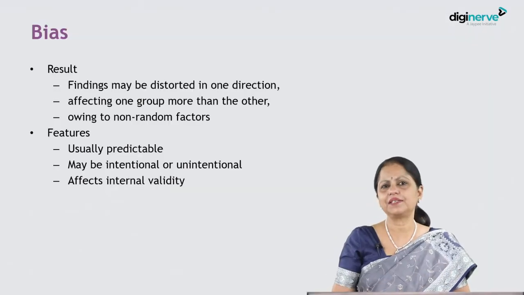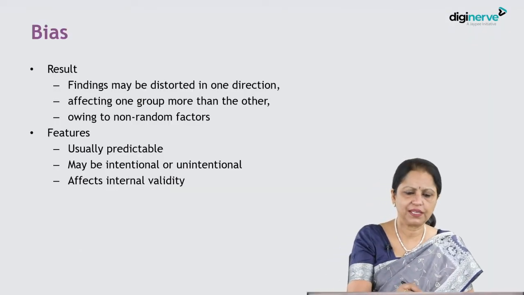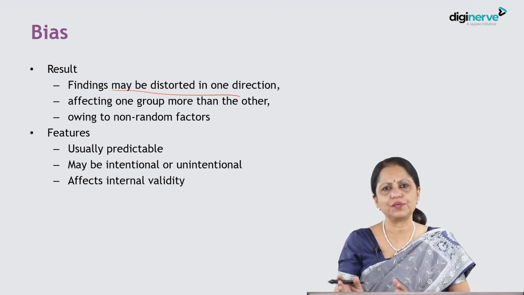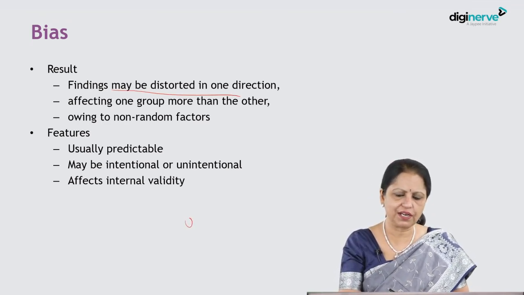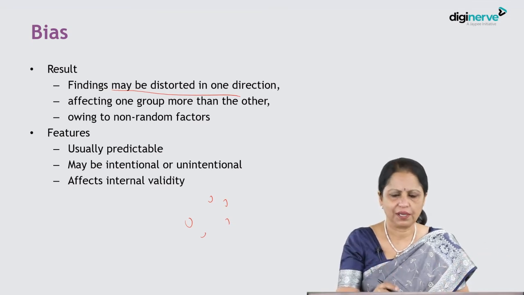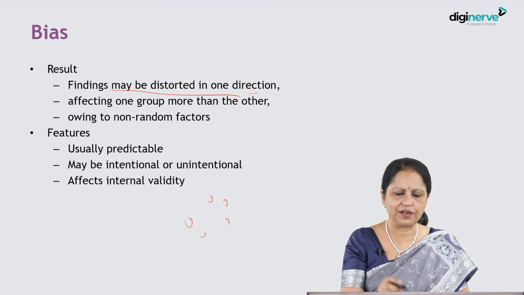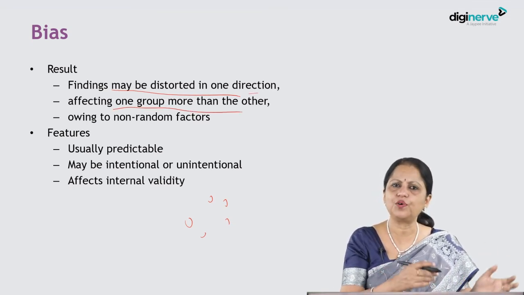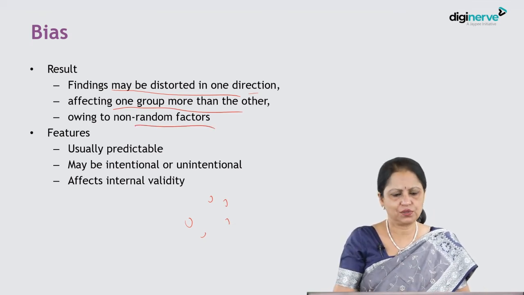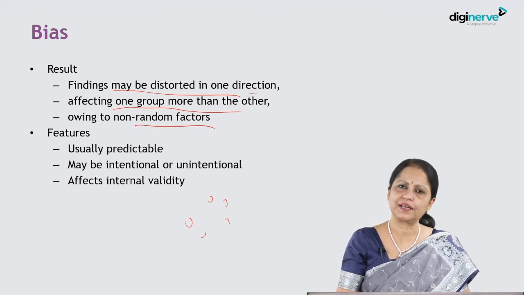The second part is bias. So what is bias? Here also the findings may be distorted, but this distortion may be in one direction. In the other one I told you it remains similar in all, and here it is in one direction and it may affect one group more than the other. And this is due to non-random factors. So this is also known as systematic error, I have told you.